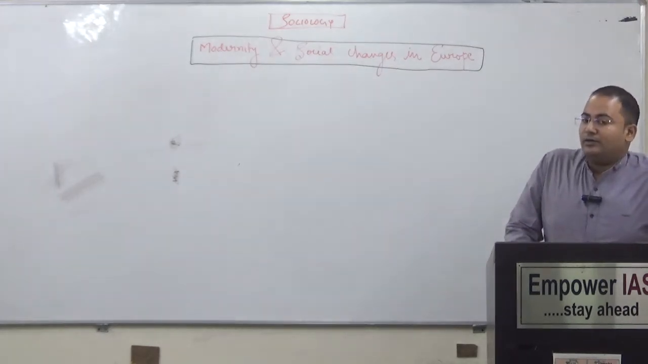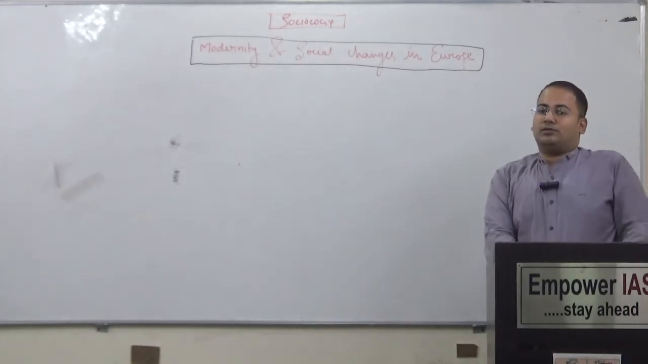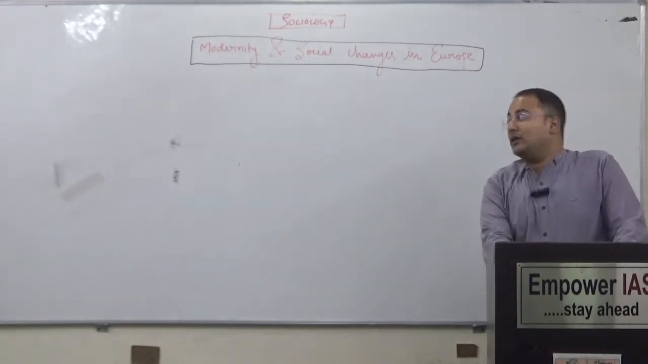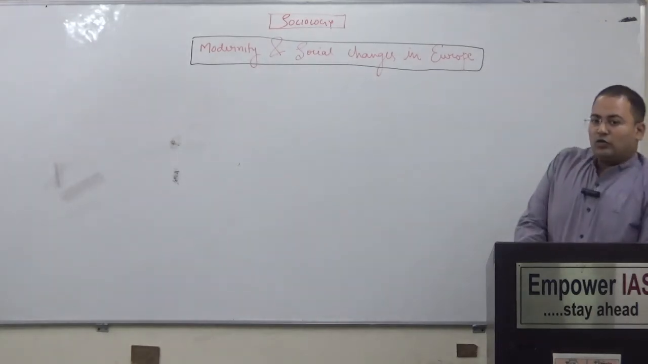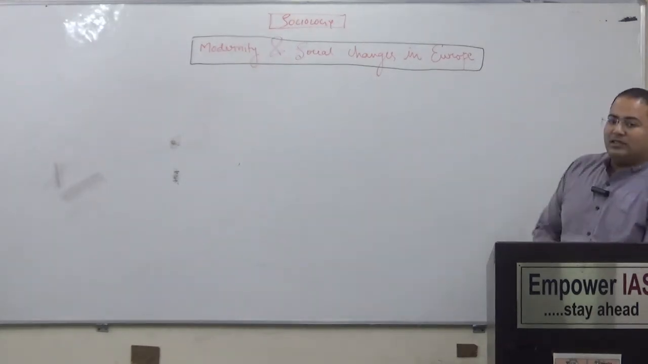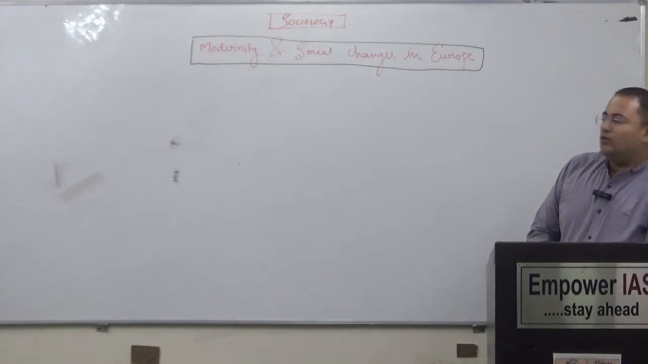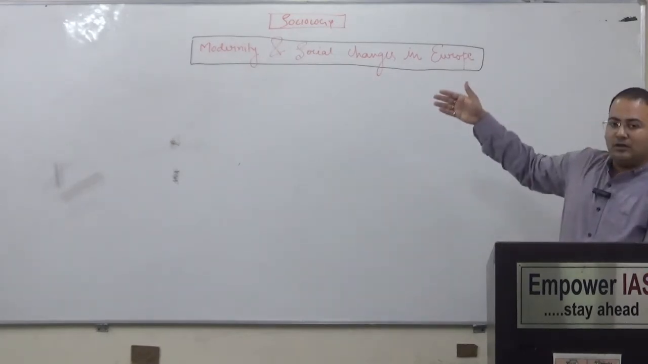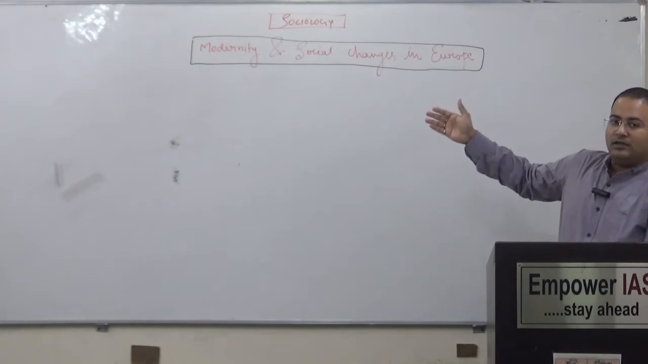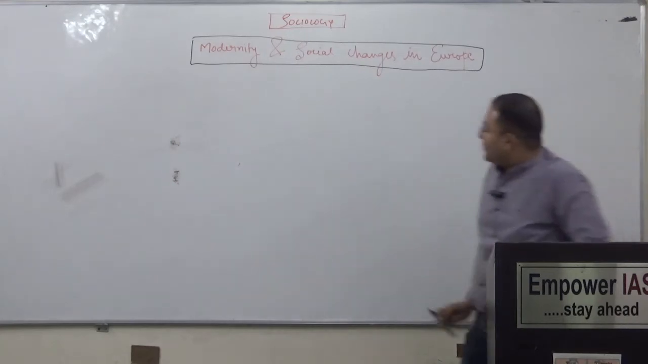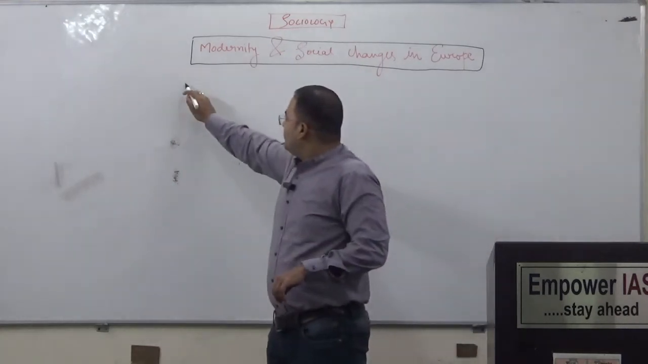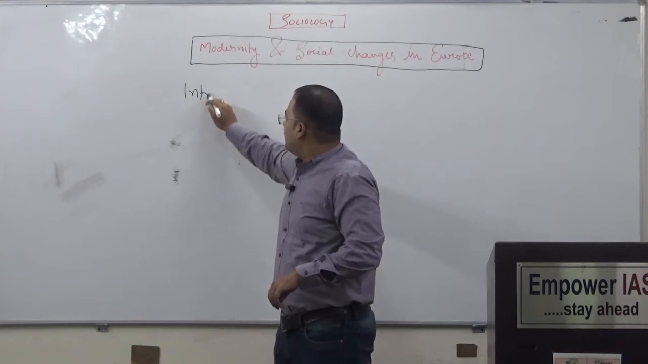So today we are going to discuss the most important topic of sociology, the first topic of sociology, that is modernity and social changes in Europe. Before going to discuss any topic, it is very important to know what should be the introduction, what should be the structure and content, and what should be the conclusion of any topic. So in this, first of all, we are going to tell you what should be the introduction.